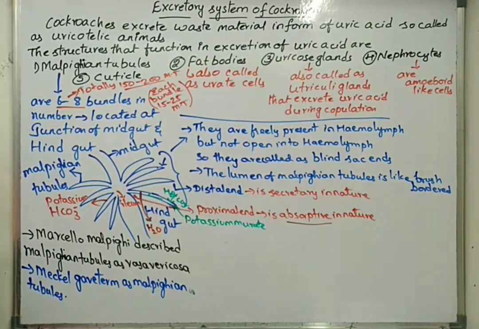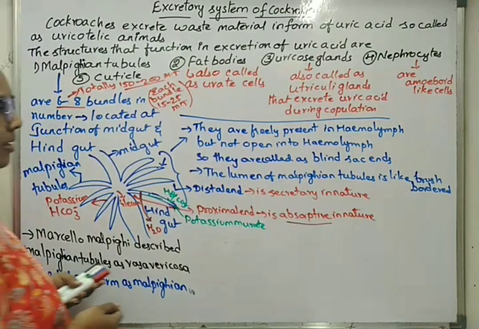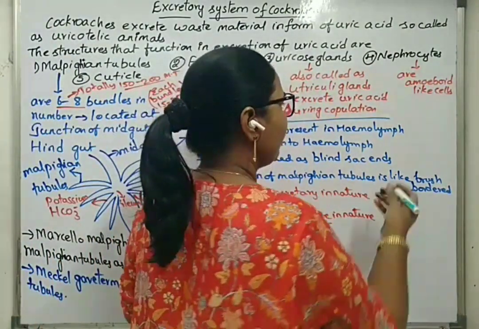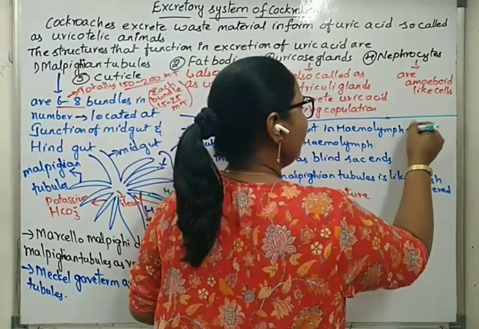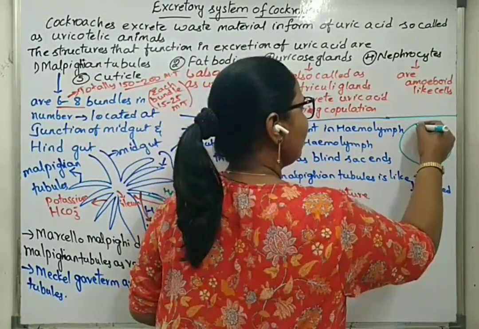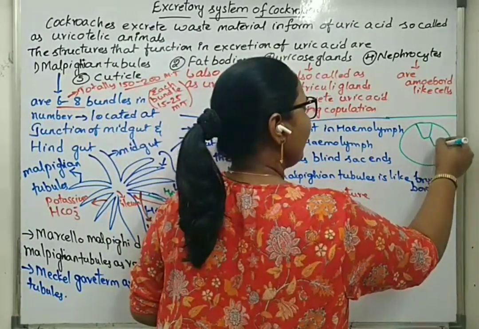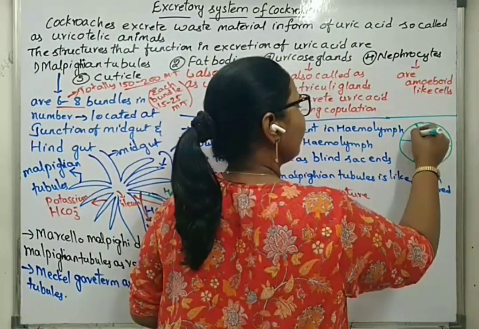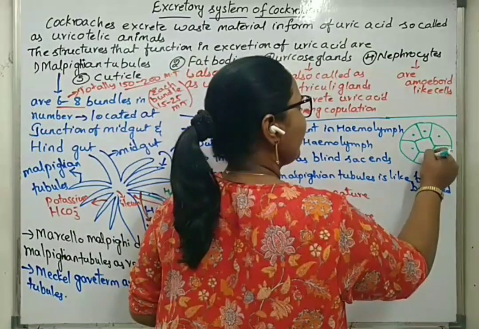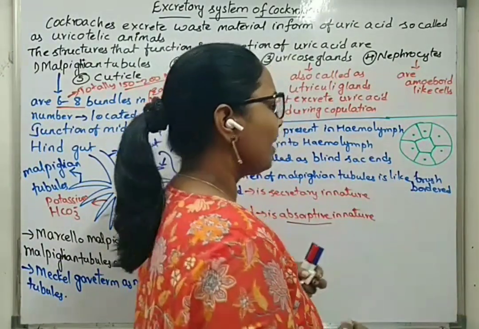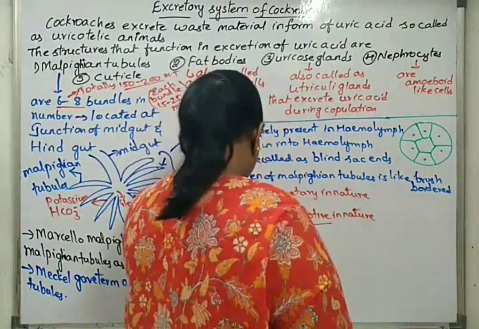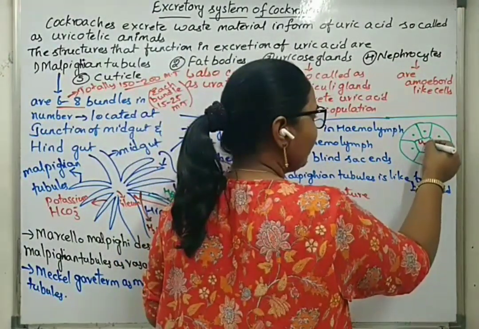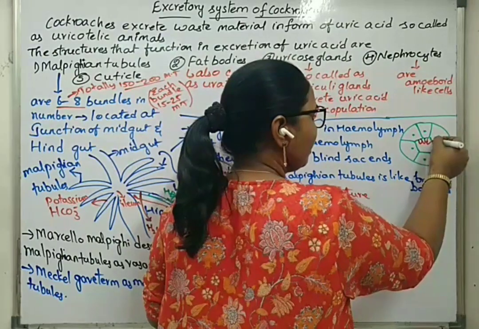So these Malpighian tubules, we have used a term like these are brush bordered epithelium. So we will just give a diagrammatic representation for that. If this is the Malpighian tubules, these will be the epithelial cells. This is the section cutting of Malpighian tubule, transverse section cutting. So we can mention those brush bordered epithelium like this.